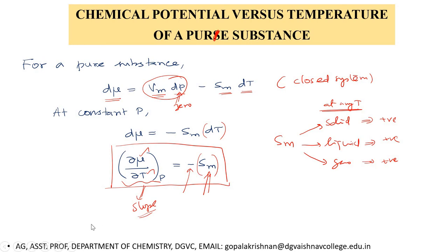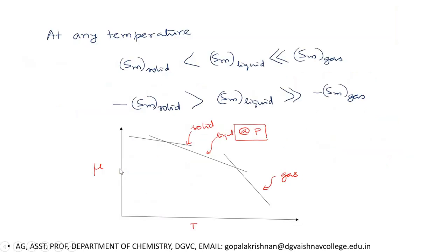Now how will this slope vary? Will the slope remain the same for solid phase, liquid phase and gas phase? No, definitely not. Why? See, at any temperature the molar entropy of the solid phase will be less than the molar entropy of the liquid phase. You know very well, entropy increases as randomness increases. In solid phase, molecules are tightly packed, so entropy will be very, very less. But in liquid, molecules start to move, so molar entropy increases. So compared to solid phase, liquid phase has a higher value of entropy.